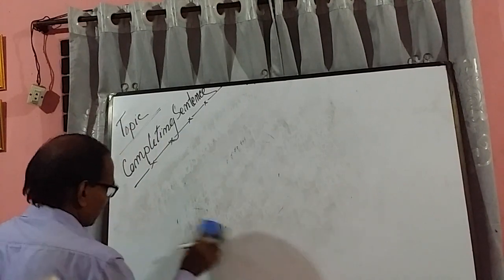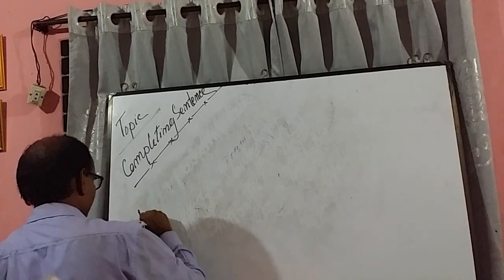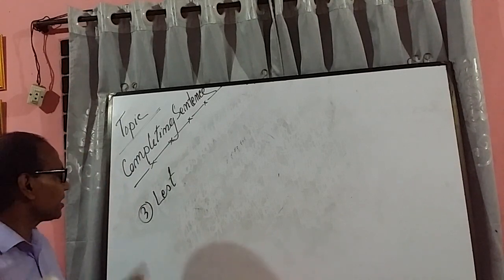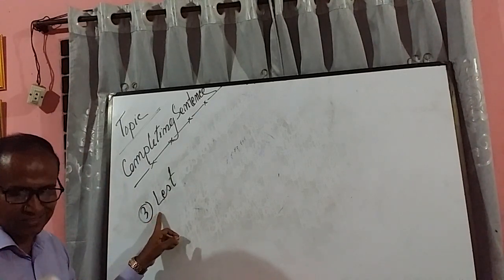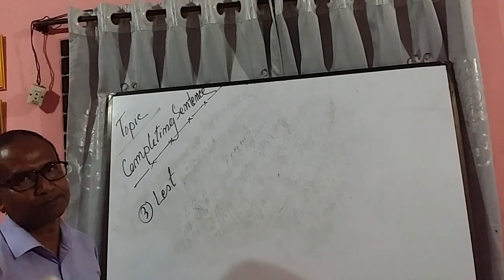And then I'm going to go to another rule. The rule is lest. Rule 3, lest. In that case, with lest, you will have two complete sentences.